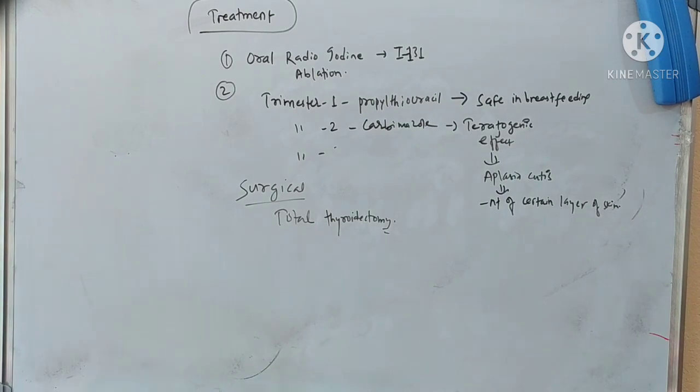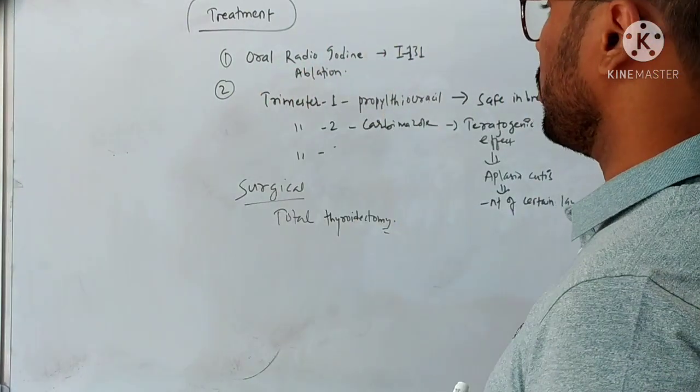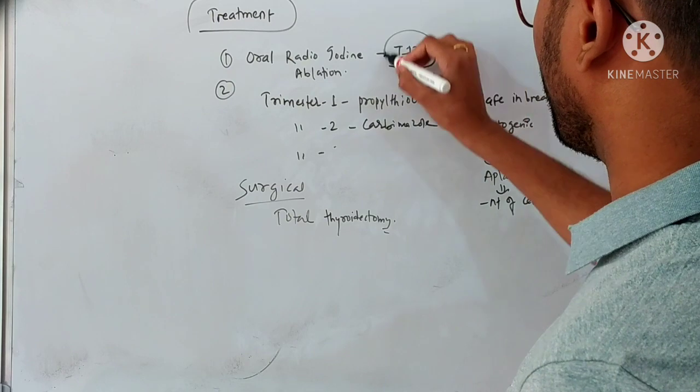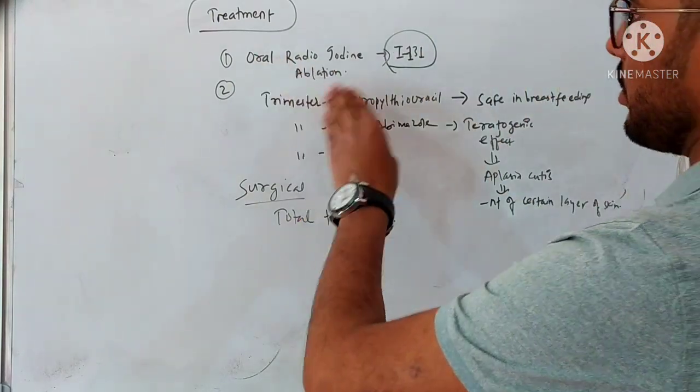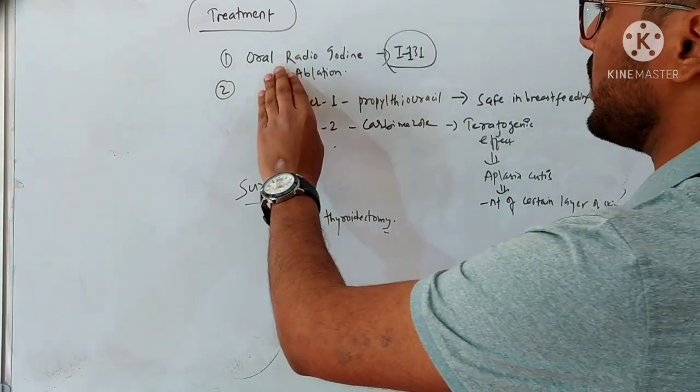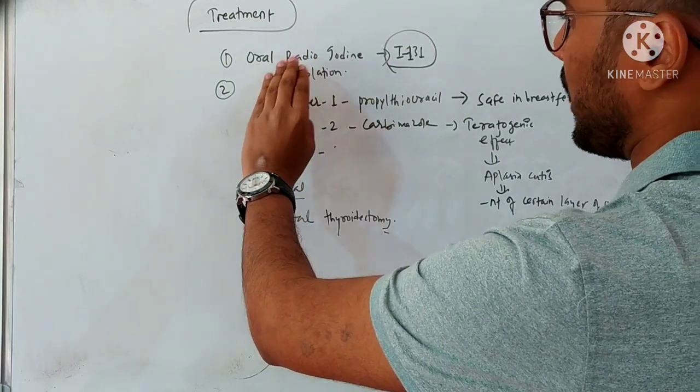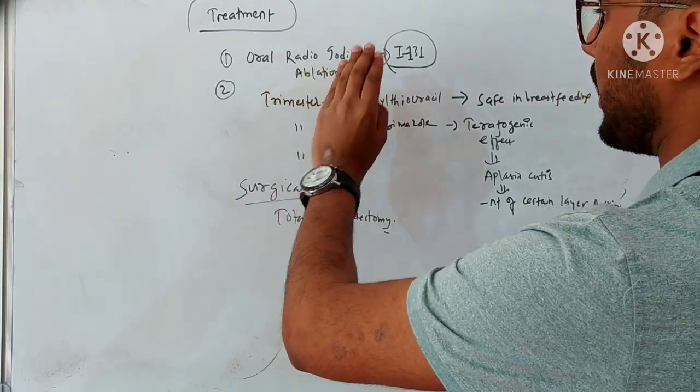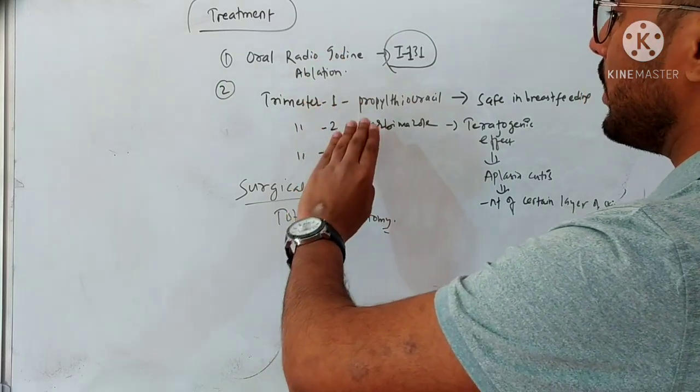Now let's talk about the treatment. The best treatment is oral radioiodine ablation. So you will give the oral radioiodine medicine, iodine 131. This drug can be given in all age groups, from very small age to old age. But this drug cannot be given in pregnancy, as radioiodine is unsafe in pregnancy. So in pregnant women, we will give other drugs.